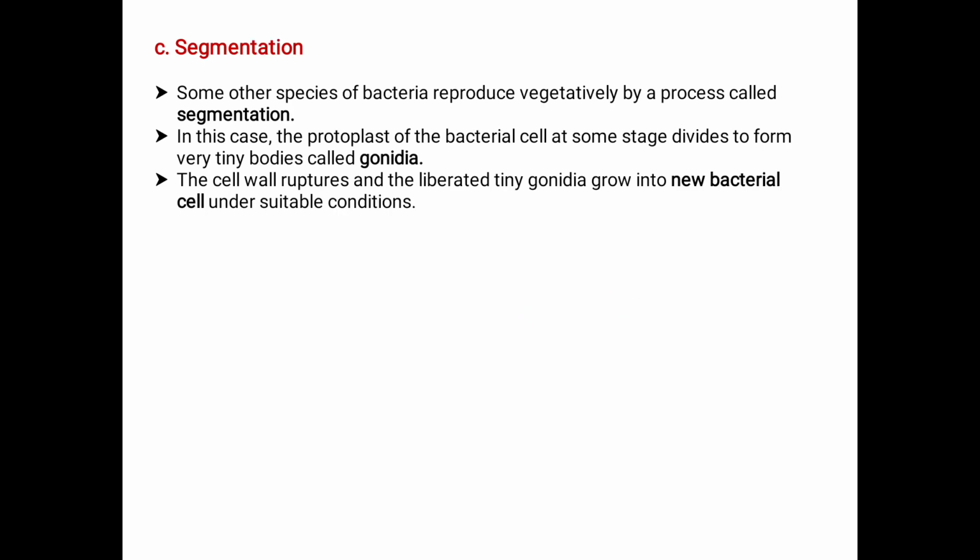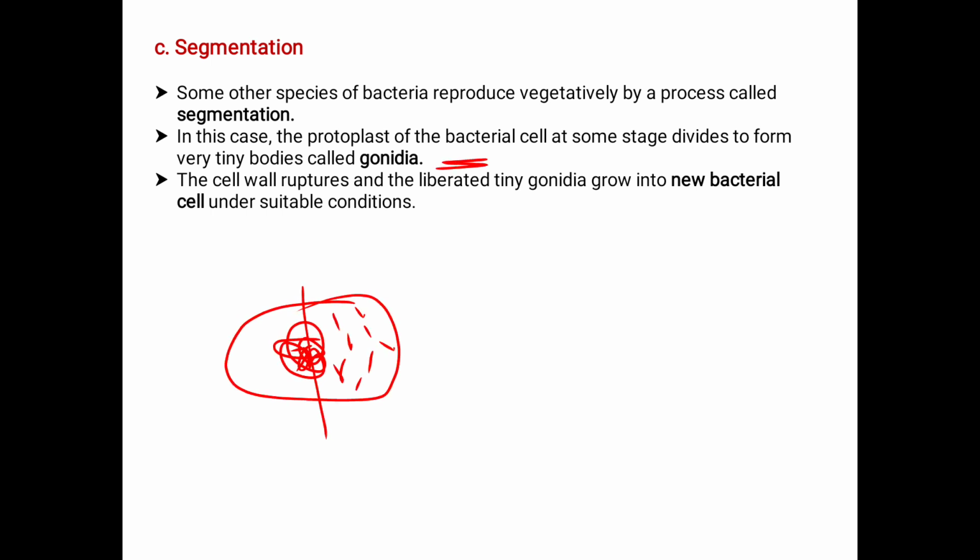Next comes segmentation. Some other species of bacteria reproduce vegetatively by the process called segmentation. What happens here? The protoplast of the bacterial cell at some stage divides to form very tiny bodies called gonidia.